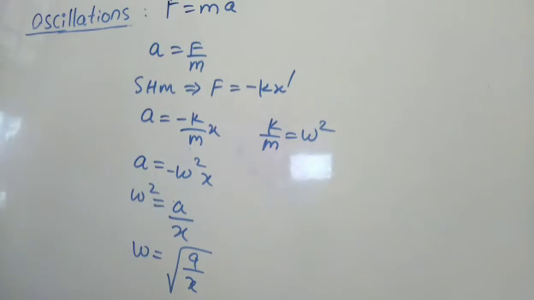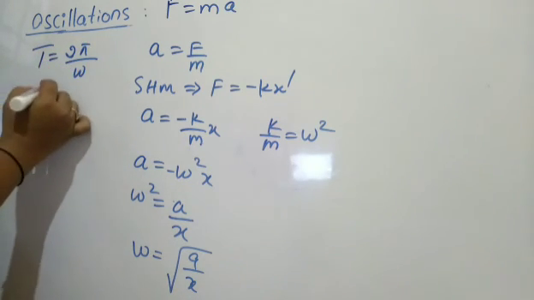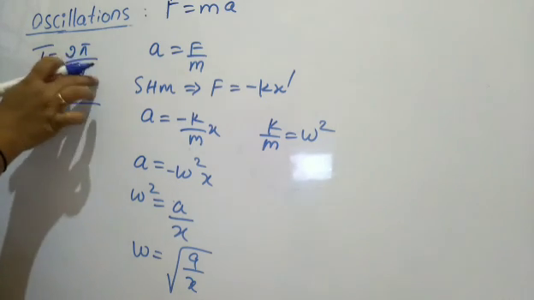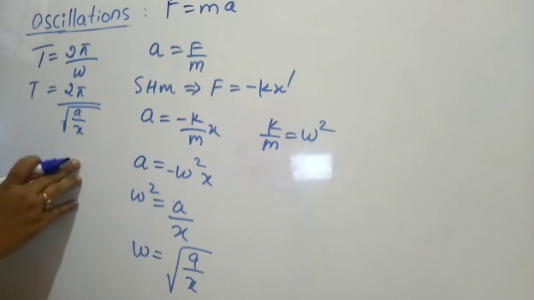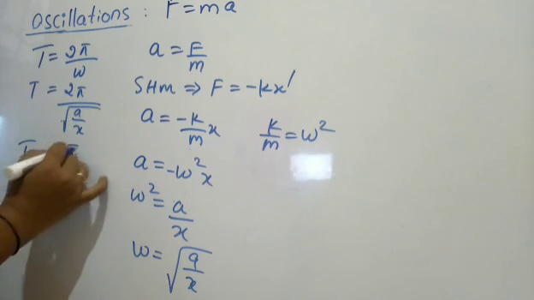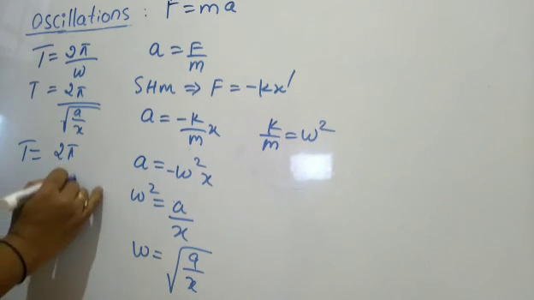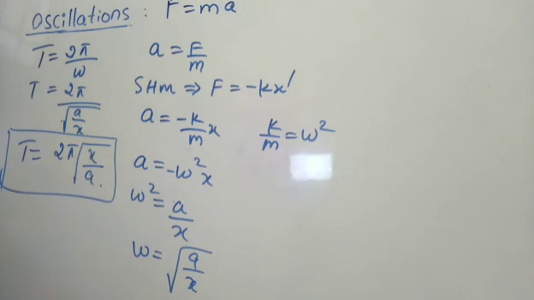That is what we will substitute in the time period. Just now we calculated 2 pi by omega. So T is what here? The time period of a particle executing simple harmonic motion. Omega is root of A by x. Once you go ahead with this part, you can rearrange it also: 2 pi, here also we can write root of x by A. So this is the complete time period of the particle executing simple harmonic motion.